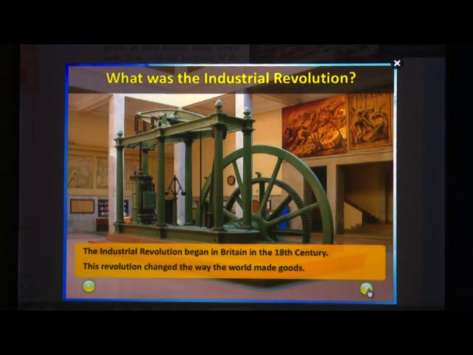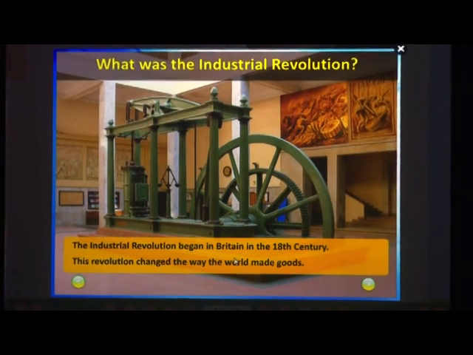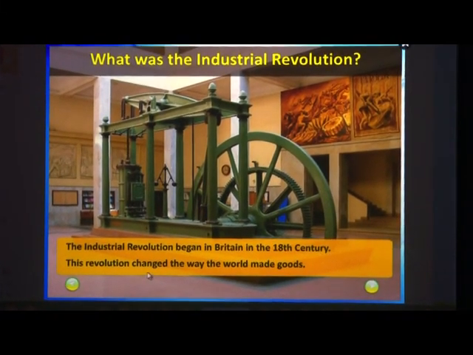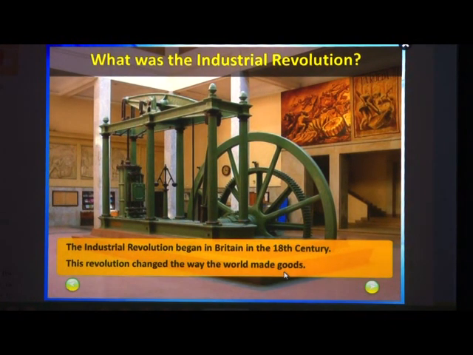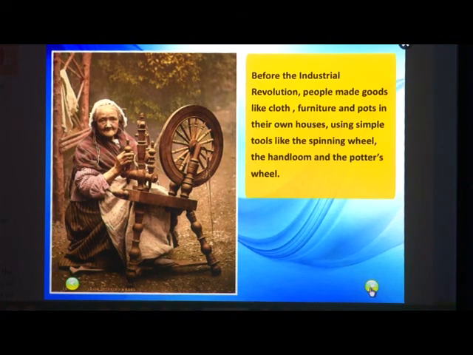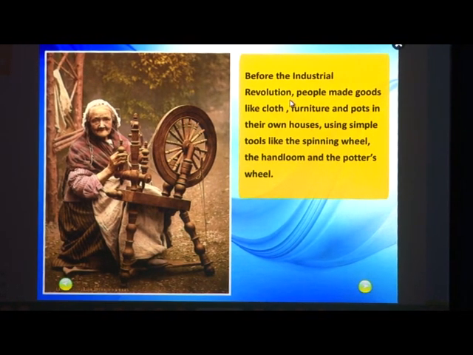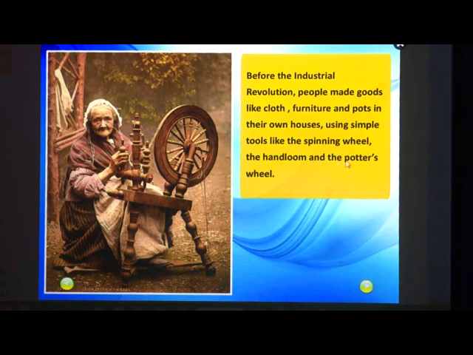What was the industrial revolution? The industrial revolution began in Britain in the 18th century. This revolution changed the way the world made goods. Before the industrial revolution, people made goods like cloth, furniture and pots in their own houses using simple tools like the spinning wheel and hand loom and the potter's wheel.